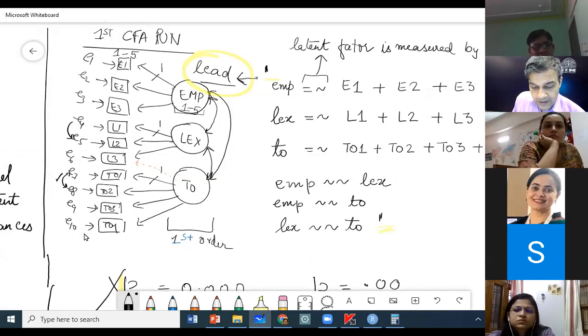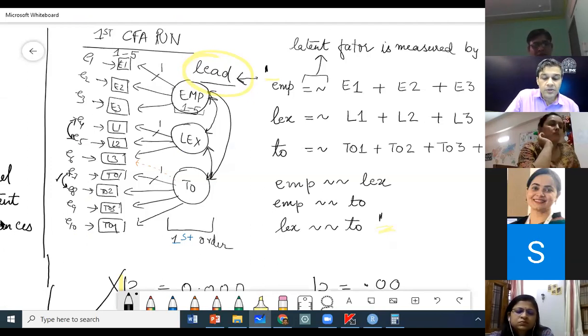So yes, I am okay accepting your suggestion of co-varying these error terms, because these are items measuring the same content, so it is okay to say that the items are correlated, and even the errors may be correlated to each other.